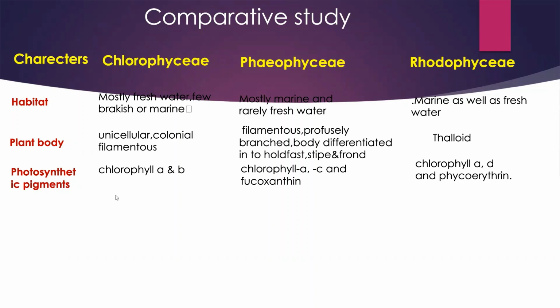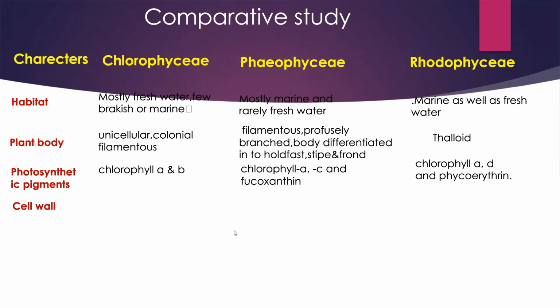See the difference. Chlorophyll a is common in all the three groups, but in Chlorophyceae, b is there. In Phaeophyceae, chlorophyll c is there, and in Rhodophyceae, chlorophyll d is there. In Phaeophyceae, in addition to that, fucoxanthin, while in Rhodophyceae, phycoerythrin is there.